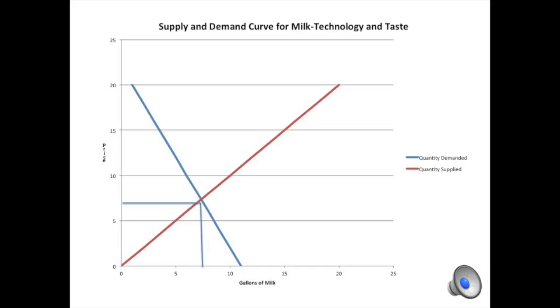So with this happening, with a shift to the right of the supply curve and a shift to the left of the demand curve, we now are at 7. The price is at $7 and the quantity equilibrium is 7½ gallons.